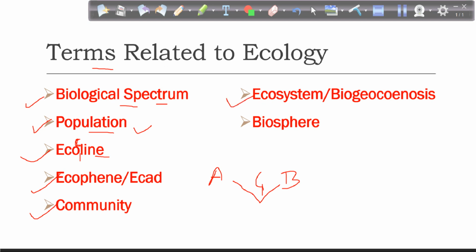Then comes a still larger unit. We are talking about hierarchy. The largest unit in that hierarchy in the biological spectrum is the ecosystem. This is also called biogeosynosis. So what is ecosystem? You people have studied it in detail.